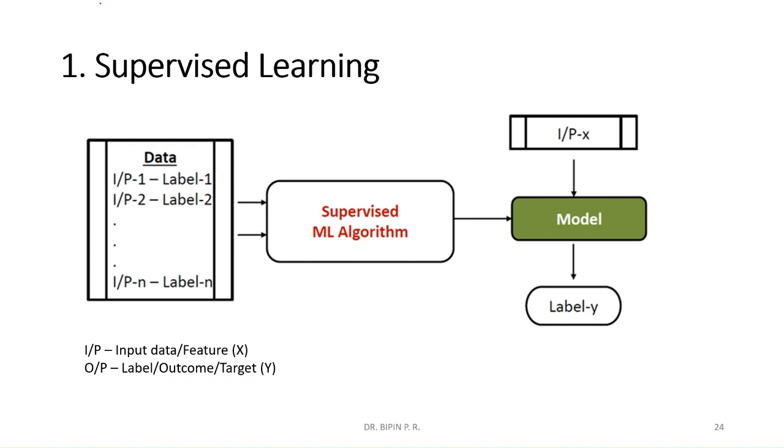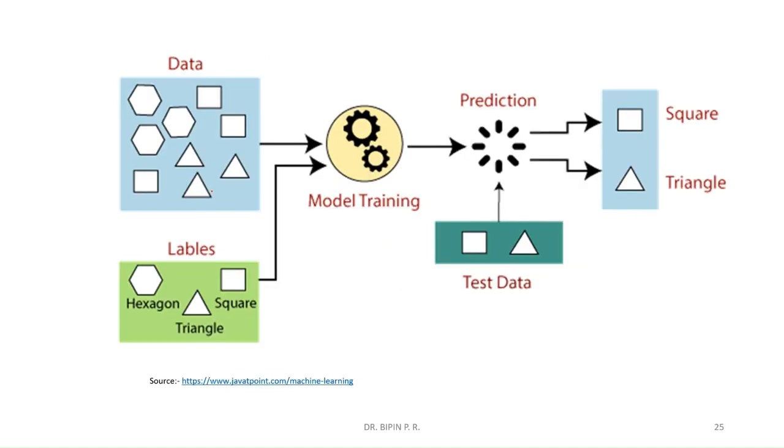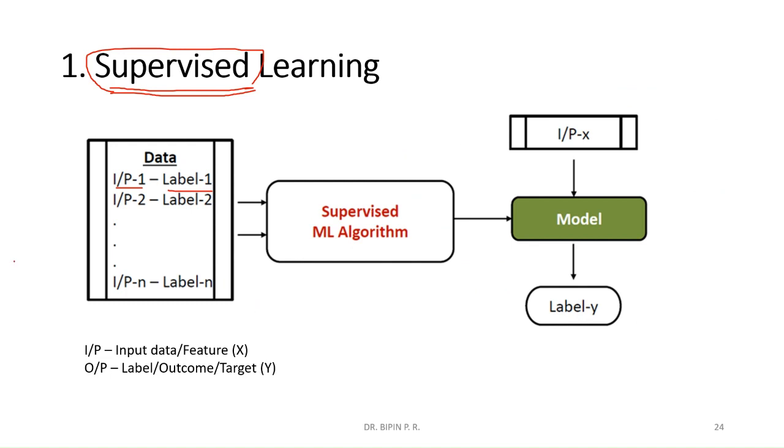Okay, so first one, supervised learning. What is supervised learning? The name itself shows it is supervised learning. Supervised means we are giving both input and corresponding output. For example, assume that you want to have a salary prediction machine learning algorithm.